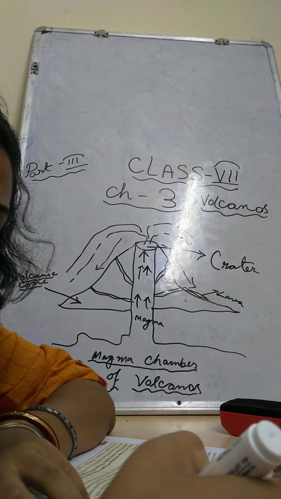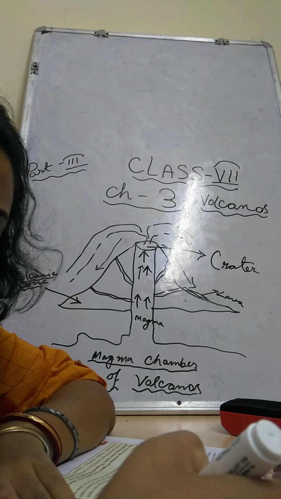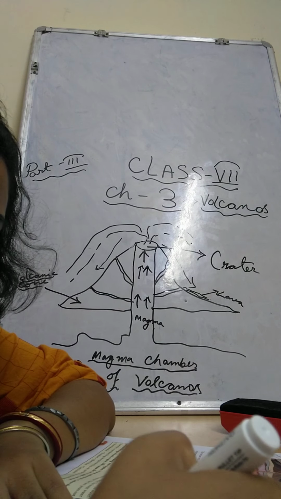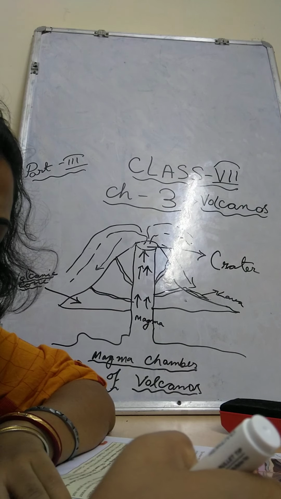It erupted in AD 79 with terrible force, destroying the cities of Pompeii and Herculaneum. Find out about Herculaneum, right? It erupted only in this way. Okay, third I will tell you, that is extinct volcanoes.